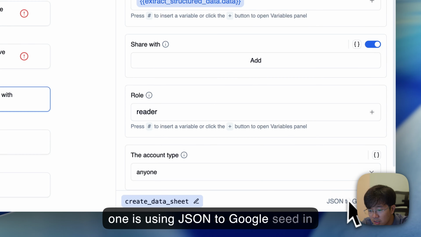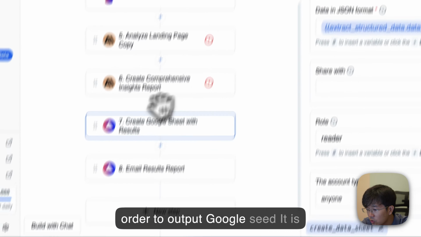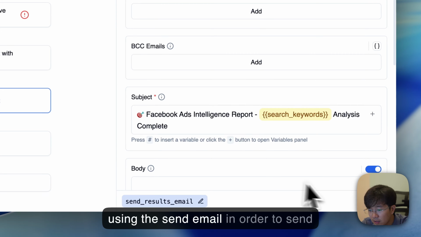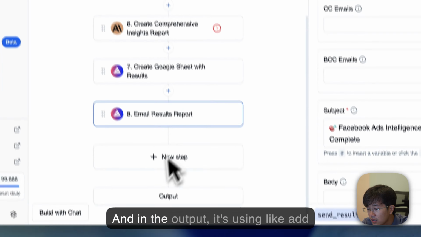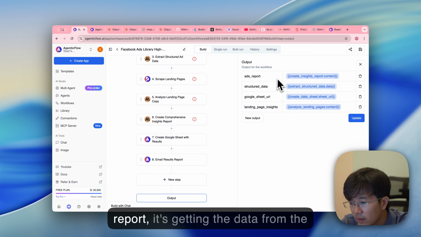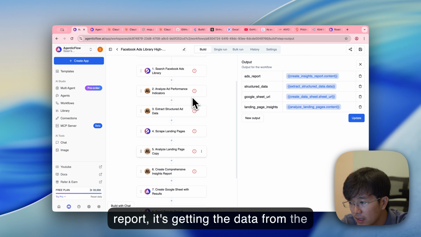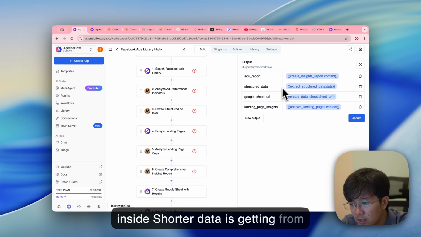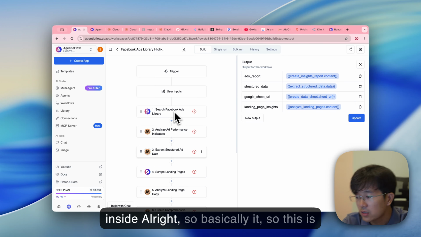This one is using JSON to Google Sheet in order to output a Google Sheet. It is using the send email in order to send. And in the output, it is using an ad report. It's getting the data from the inside. Structured data is coming from here, the Google Sheet URL, and pasted inside. All right, so basically it.